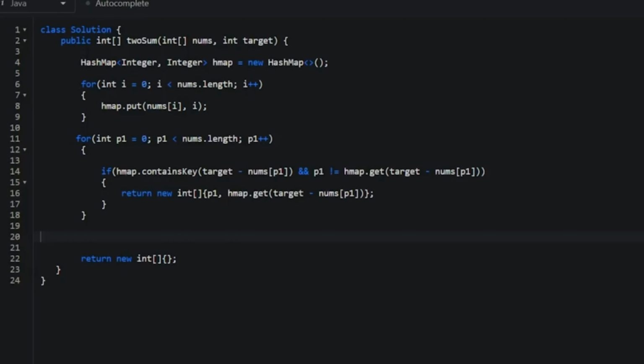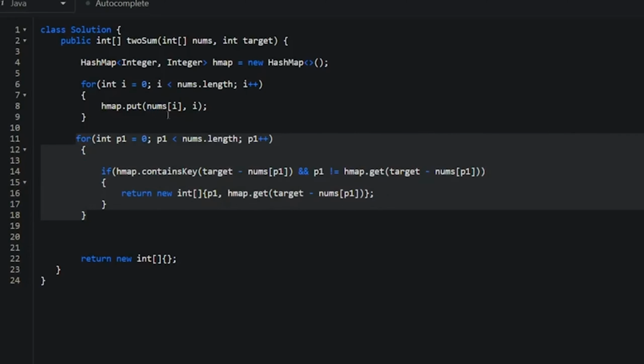So here I have copied and pasted the code here just for the sake of brevity, but let me show you what it does real quick. So here I have HashMap. I'm just declaring it over here. Then I'm filling up the HashMap in this first for loop with the values of the array and their associated positions. In the second for loop, here is where we're checking to see whether the complement exists. So here we have the pointer p1, and then target minus nums at p1 is the complement. And then in this if statement, we're checking for two things. Namely, we're checking to see whether or not the complement exists within the HashMap. This is what the ContainsKey function does, as I stated before.